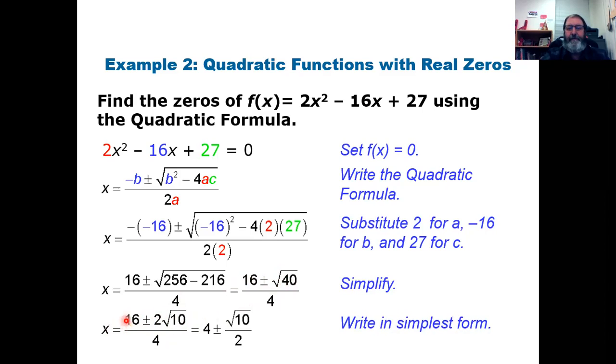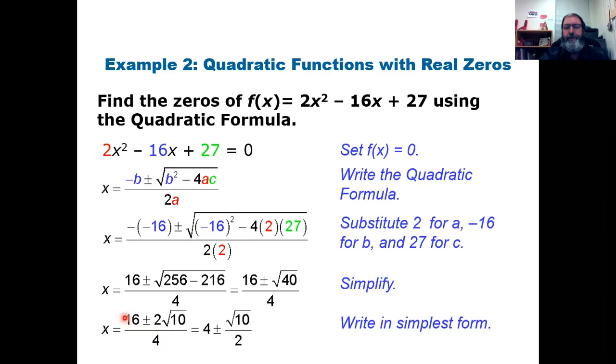And now I can simplify. Remember that when you have this plus or minus, these are really two different fractions that have common denominators: 16 over 4 plus 2 root 10 over 4, and 16 over 4 minus 2 root 10 over 4.